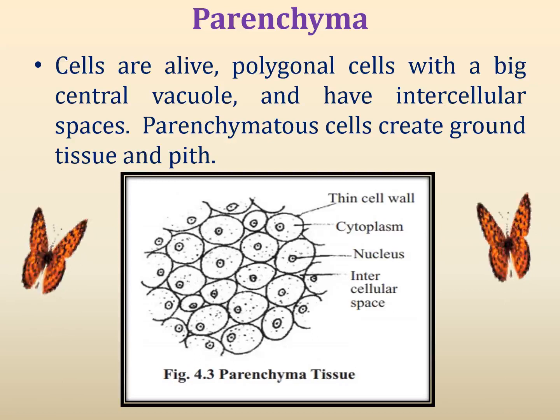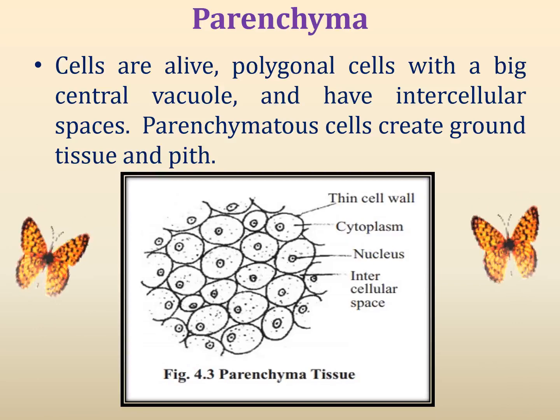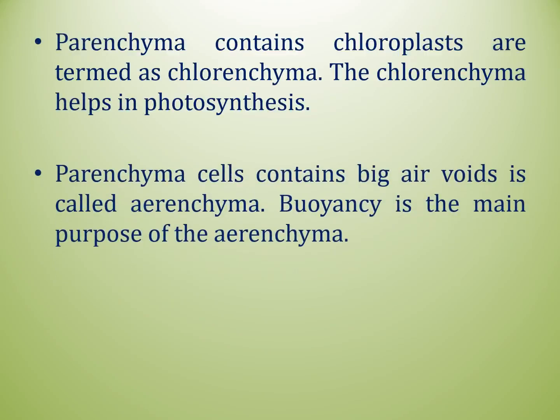First we see about parenchyma. Cells are alive polygonal cells with a big central vacuole and have intercellular spaces. Parenchymatous cells create ground tissues and pits. Parenchymatous cells that contain chloroplast are termed chlorenchyma.